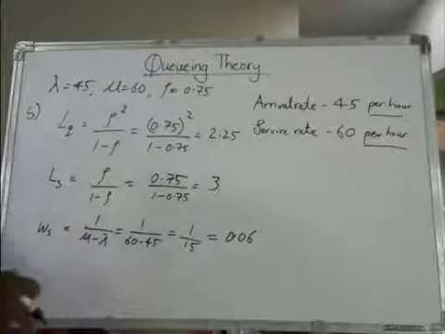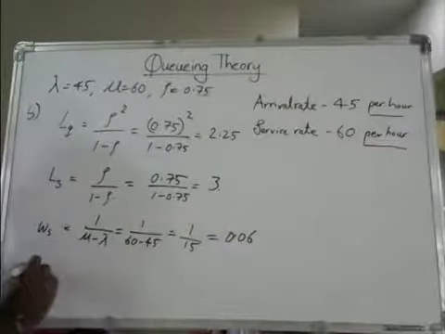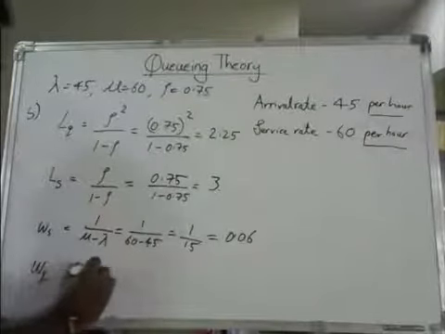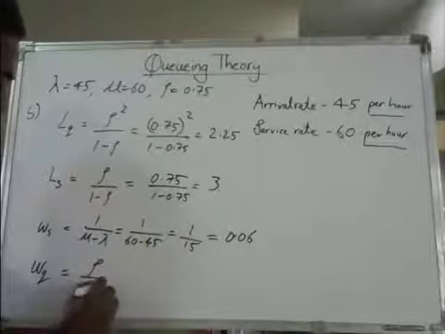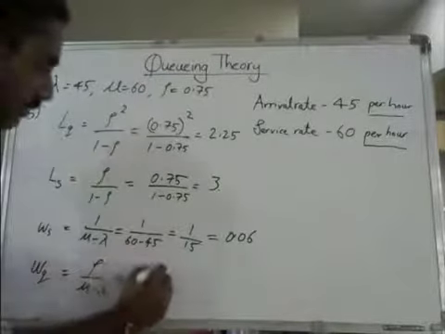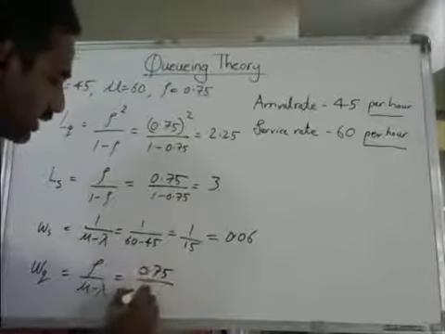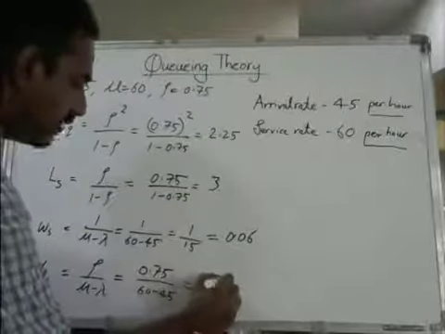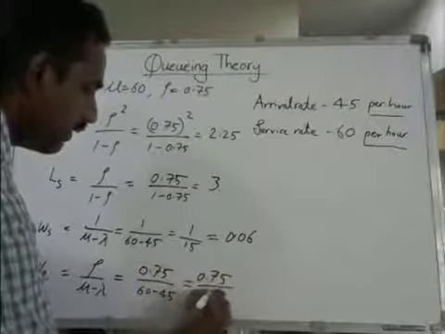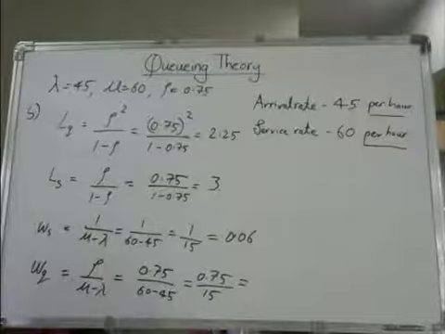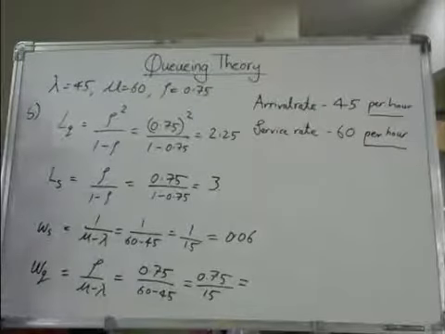The last one is WQ, that is rho divided by mu minus lambda. Rho is 0.75 divided by 60 minus 45, which is 0.75 divided by 15, that is 0.05.